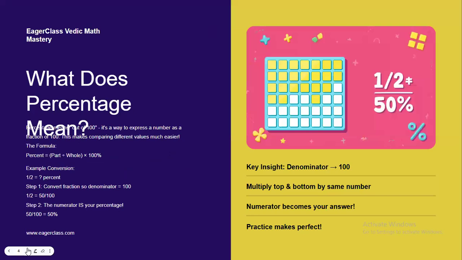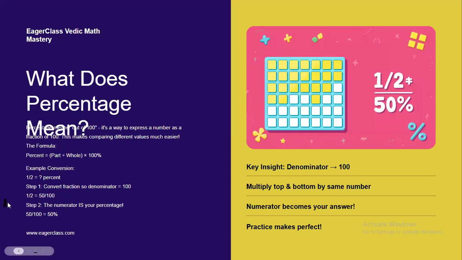Before starting this, do you know what percentage means? First of all, you have to know. Percentage means out of 100. When we convert a fraction into a percentage, we make the denominator 100. The formula is given there: percent equals part divided by whole, times 100%. There's some more examples. Example number one: 1 by 2 is equal to how much percentage?